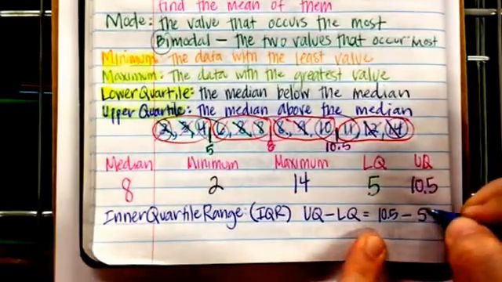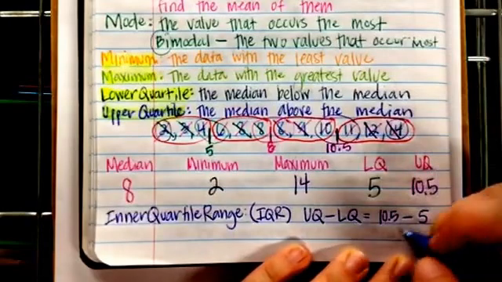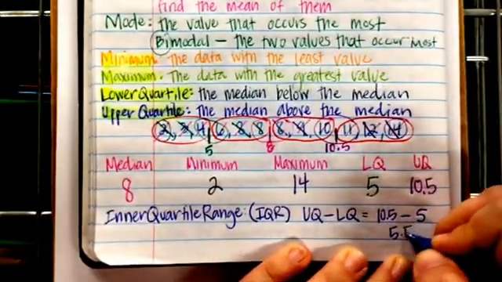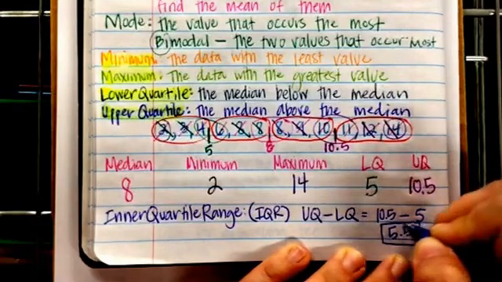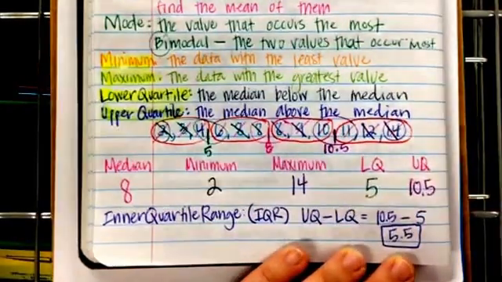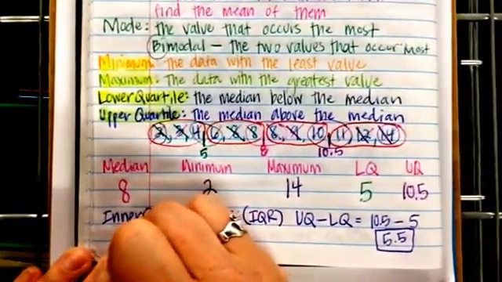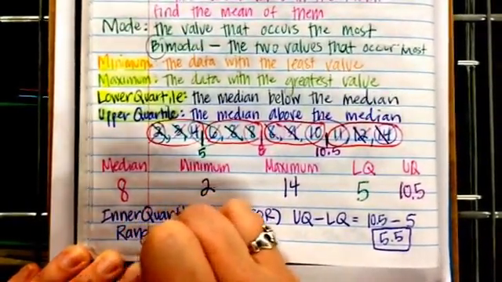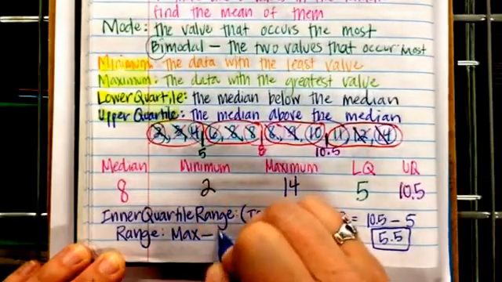So the interquartile range for this data set would be 5.5. If it asked you just for the regular range of the data set, it would be the maximum minus the minimum.